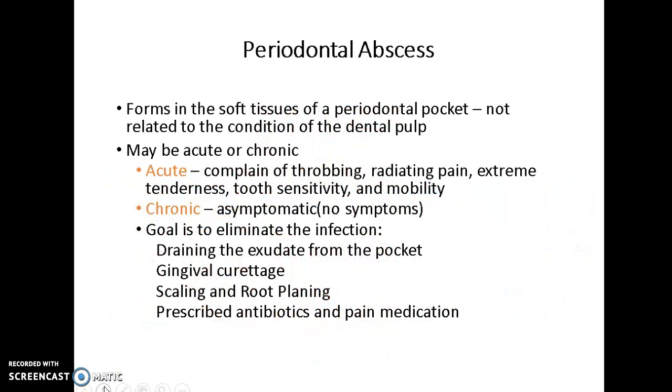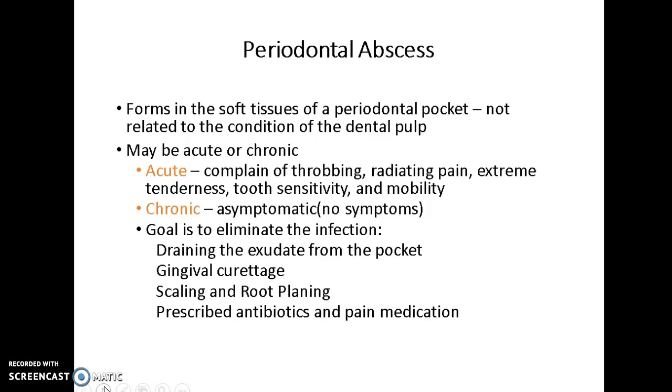Periodontal abscesses are something that are very different from an apical abscess. These abscesses form in the soft tissue of a periodontal pocket. They are not related to the condition of the dental pulp at all. They're completely separate from that. These may be acute or chronic in nature as well.